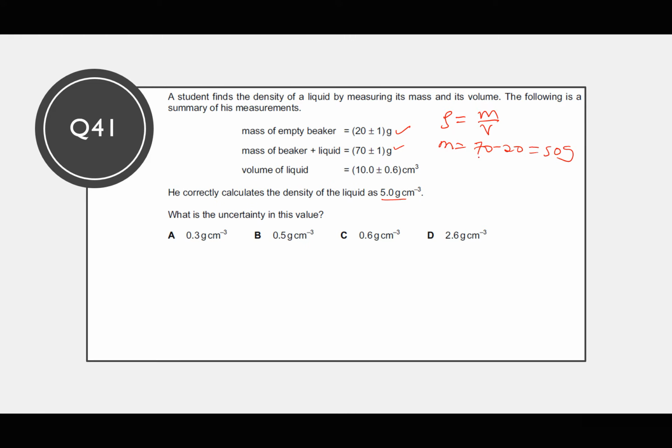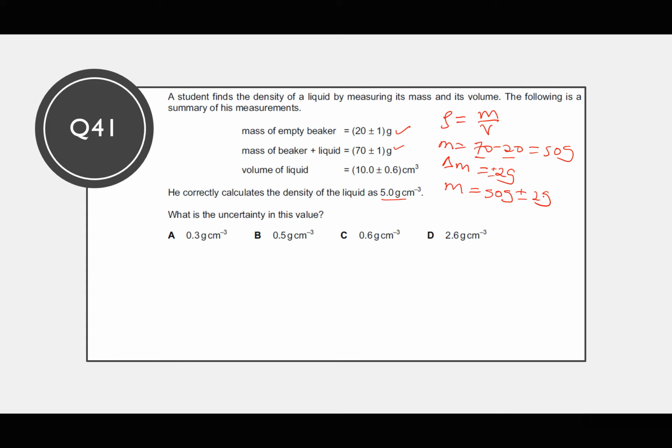When we subtract the masses, we cannot subtract the uncertainties. When quantities are subtracted, the uncertainties add up. They simply accumulate. So the uncertainty in this reading and the uncertainty in this reading, when we subtract the two readings, the absolute uncertainty in the measured value of mass is actually going to be 2 plus or minus 2 grams. In fact, we are saying that the difference in the mass is going to be 50 grams plus or minus 2 grams.